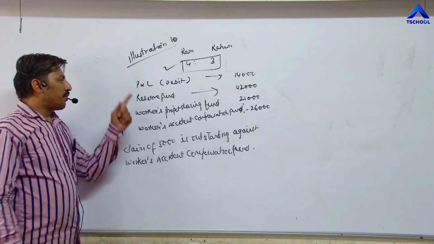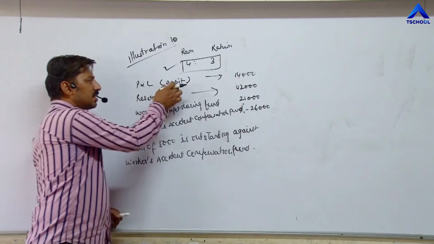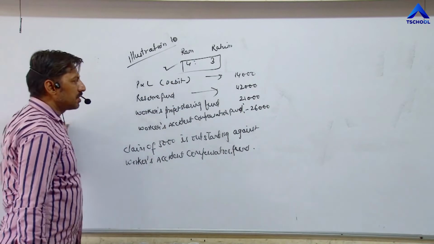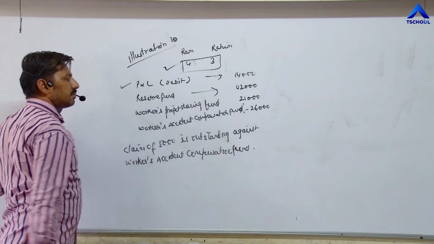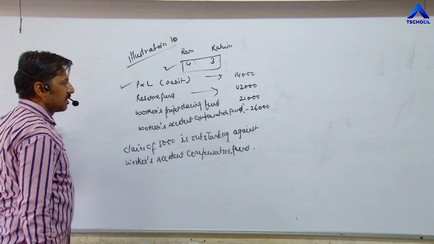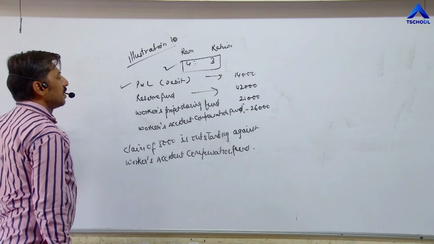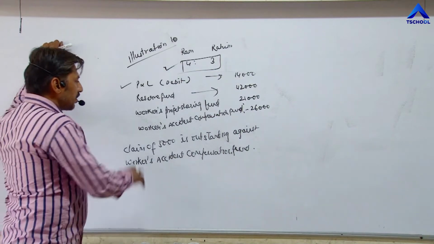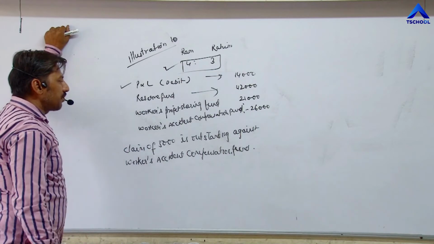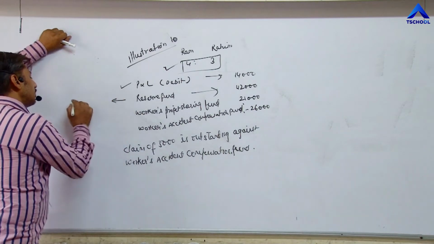Now profit and loss account, debit balance is written. It means here it is an asset. Second one is reserve fund. Reserve fund is a liability.